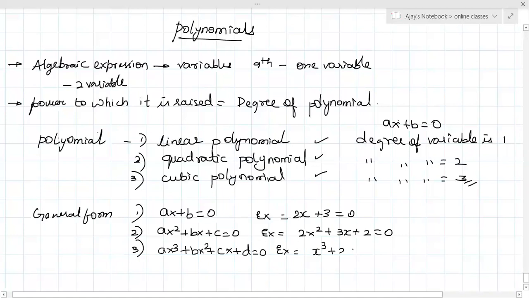X. What is the power? 3. Remember, multiple choice or one-mark questions they will ask. Understood? So copy down this. We'll continue next.